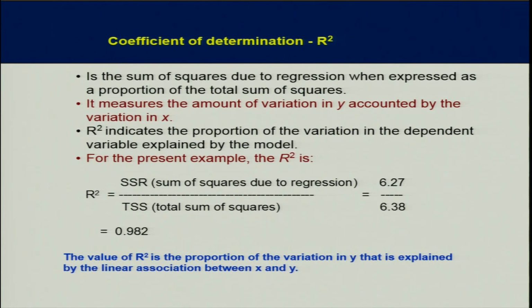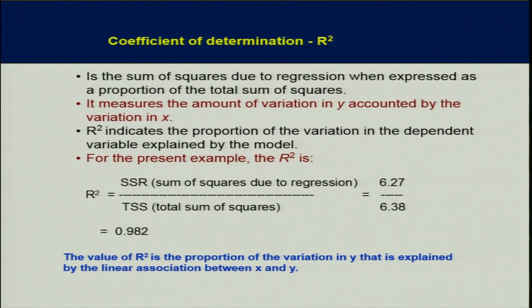So overall, the formula for calculating R square is the sum of squares due to regression divided by the total sum of squares. If you remember the table, you know how the sum of squares for regression was calculated, and the total sum of squares was small y square, calculated by deducting the mean of y from different values of y. Suppose in this case the sum of squares was 6.27 and the total sum of squares 6.38. This is just an assumption, and you get 0.982. So that means 98.2% variability has been accounted for by the relationship of nitrogen and yield.